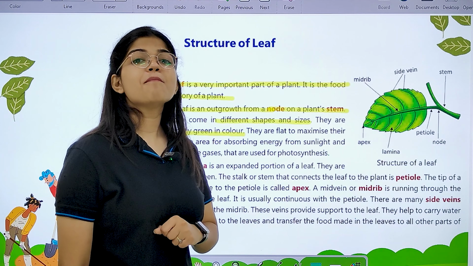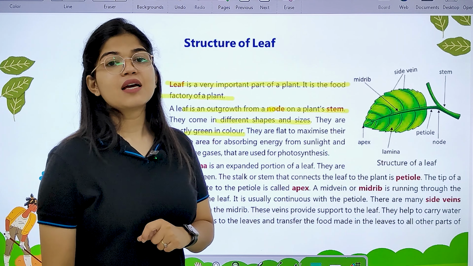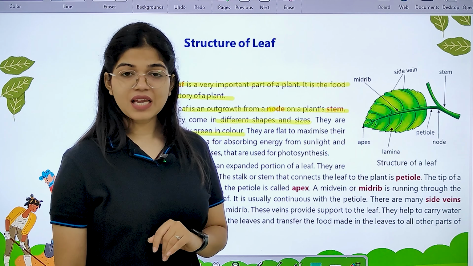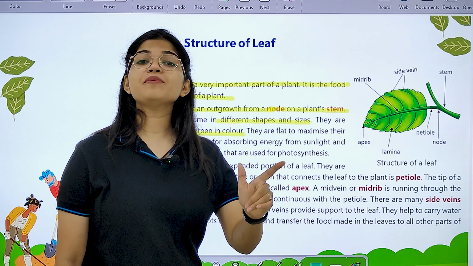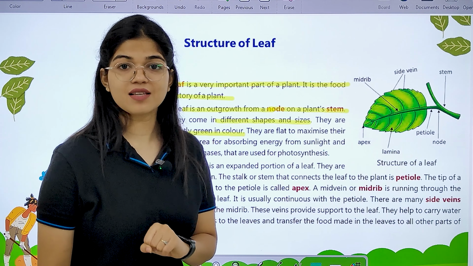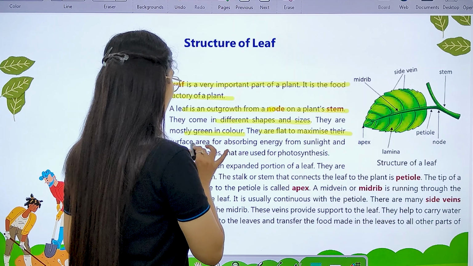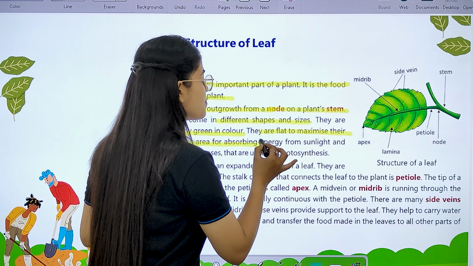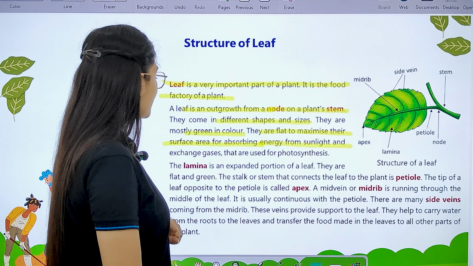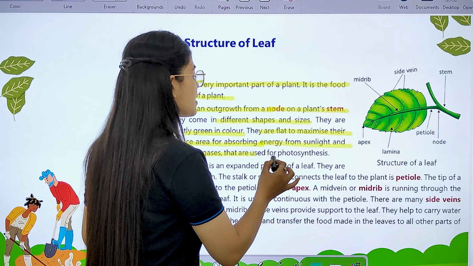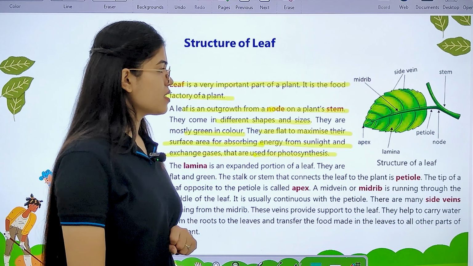Okay, chlorophyll makes the green color of the leaves, and also it helps in the process of photosynthesis. Now leaves are flat to maximize their surface area for absorbing energy from sunlight and exchanging gases that are used for photosynthesis.